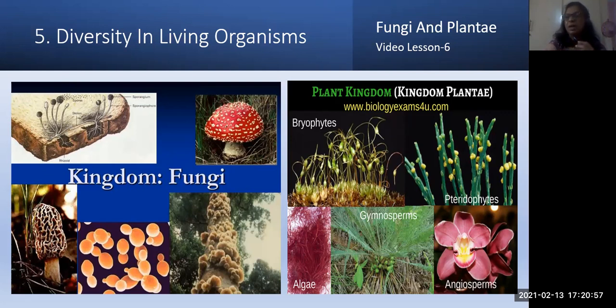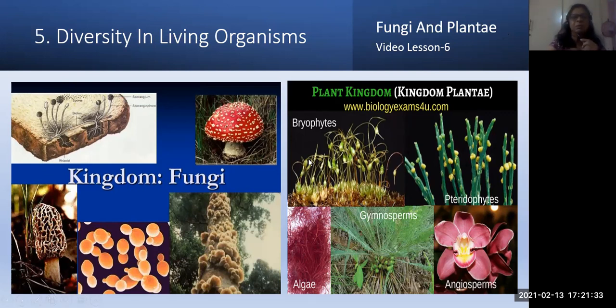So previously we have seen two kingdoms, that is Monera and Protista. We have seen Monera, mostly they are prokaryotes, and Protista, unicellular organisms, but they are eukaryotes. We have seen the examples also. Children, try to differentiate those two at first: what are prokaryotes, what are eukaryotes, and the differences between them, so that you can understand very easily what type of kingdoms both are.